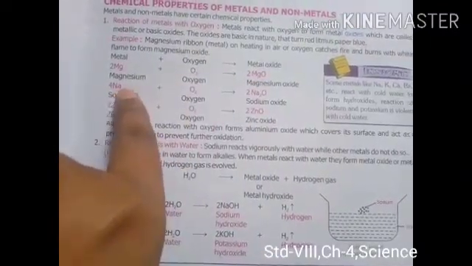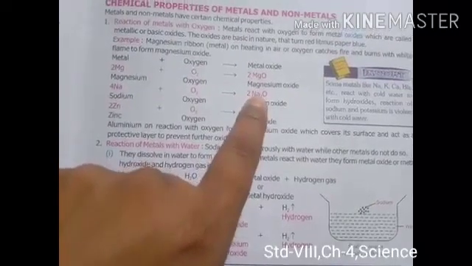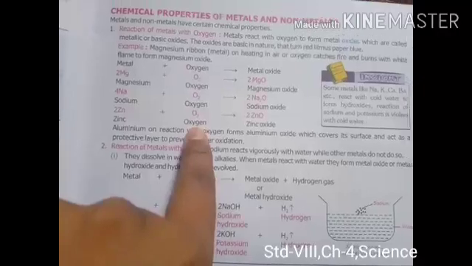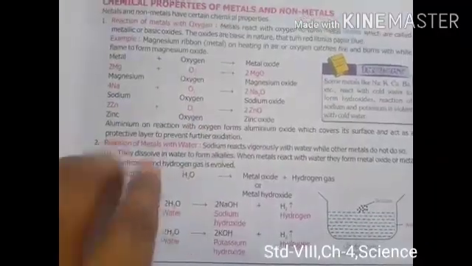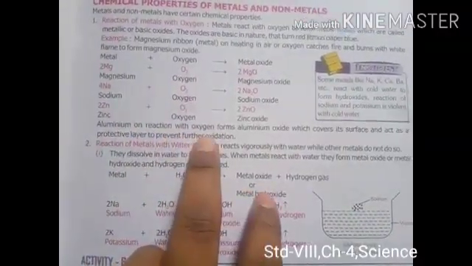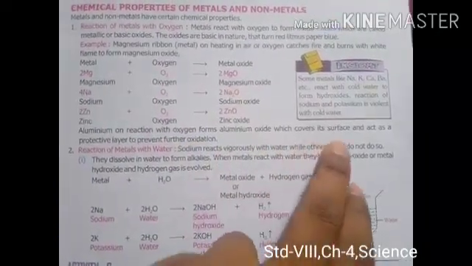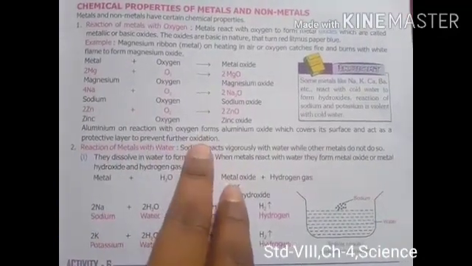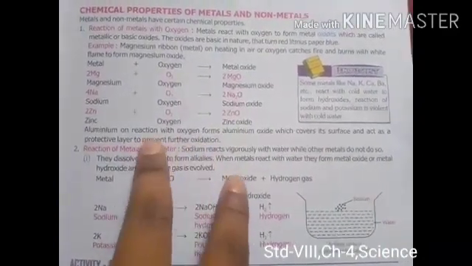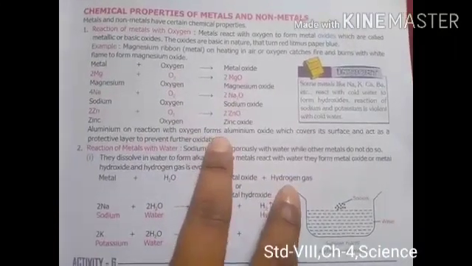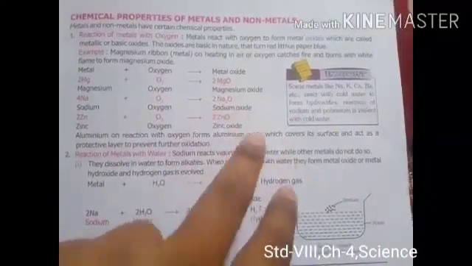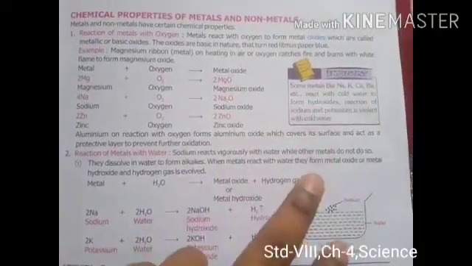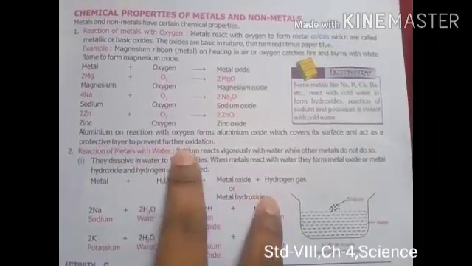Sodium reacts with oxygen and forms sodium oxide, right? And zinc reacts with oxygen and forms zinc oxide. Aluminium on reaction with oxygen forms aluminium oxide, which covers its surface and acts as a protective layer to prevent further oxidation, right?